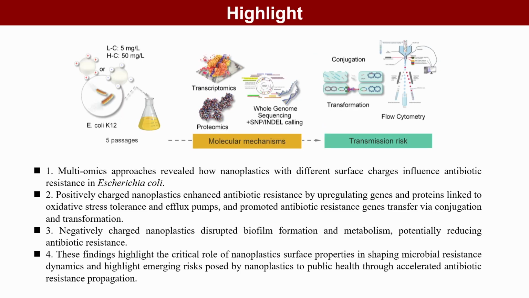Highlight 1. Multi-omics approaches revealed how nanoplastics with different surface charges influence antibiotic resistance in Escherichia coli. 2. Positively charged nanoplastics enhanced antibiotic resistance by upregulating genes and proteins linked to oxidative stress tolerance and efflux pumps, and promoted antibiotic resistance genes transfer via conjugation and transformation. 3. Negatively charged nanoplastics disrupted biofilm formation and metabolism, potentially reducing antibiotic resistance. 4. These findings highlight the critical role of nanoplastic surface properties in shaping microbial resistance dynamics and highlight emerging risks posed by nanoplastics to public health through accelerated antibiotic resistance propagation.